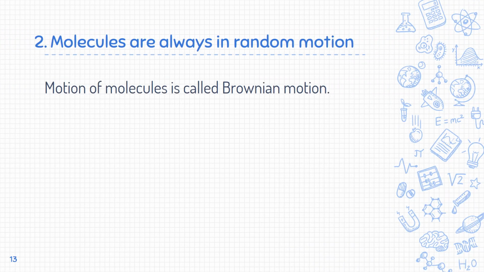The second point is, the molecules are always in random motion. The motion is the movement. The motion of the molecules we can call Brownian motion. Let us discuss an example.